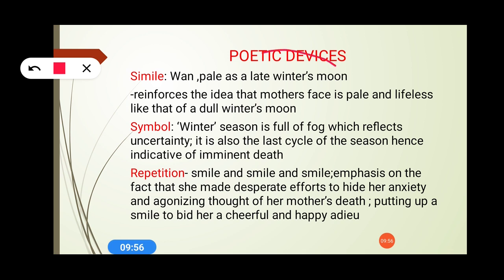Now late winter's moon means what? Why has the late winter's moon been used for comparison? The first thing is, how many seasons do we have? We have 4 seasons. If I have to start, I will start from spring, then comes the summer, then it is followed by the rainy season, or we can say autumn, and the last one is the winter. So it is the last season of the cycle of the seasons. What is the idea behind this? It reinforces the idea that the mother's face is pale and lifeless, like that of a dull winter's moon.